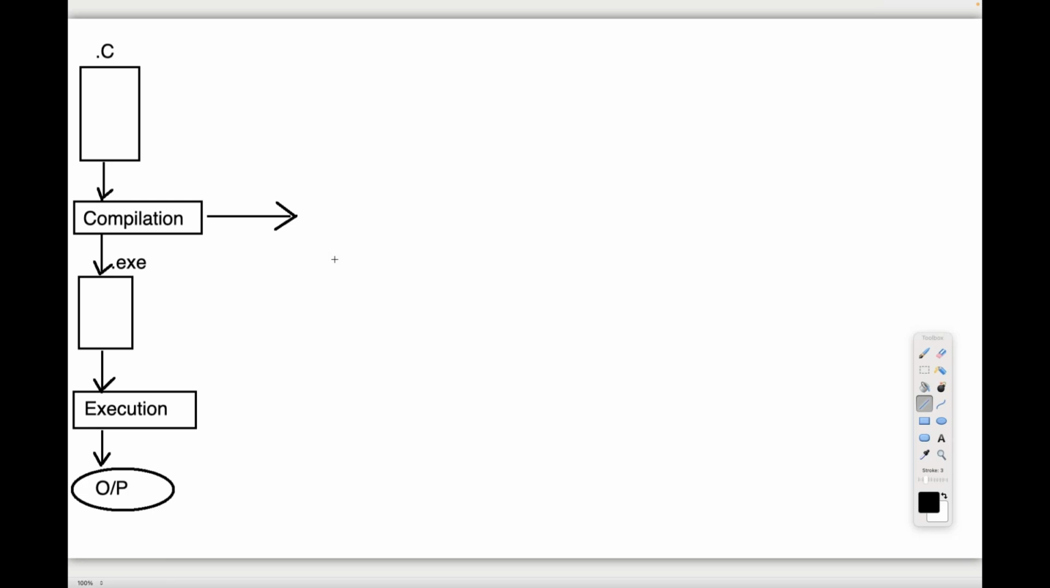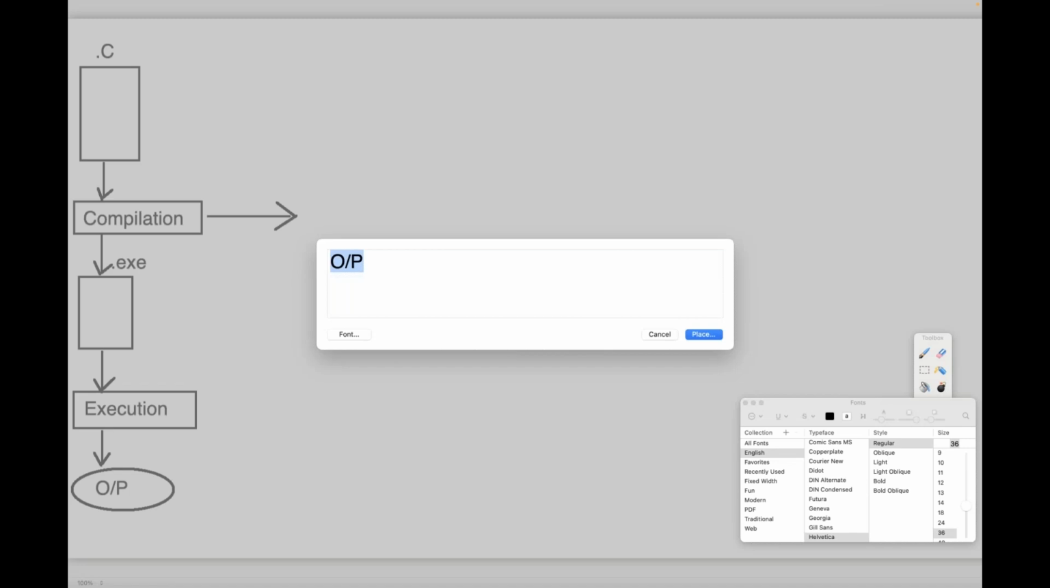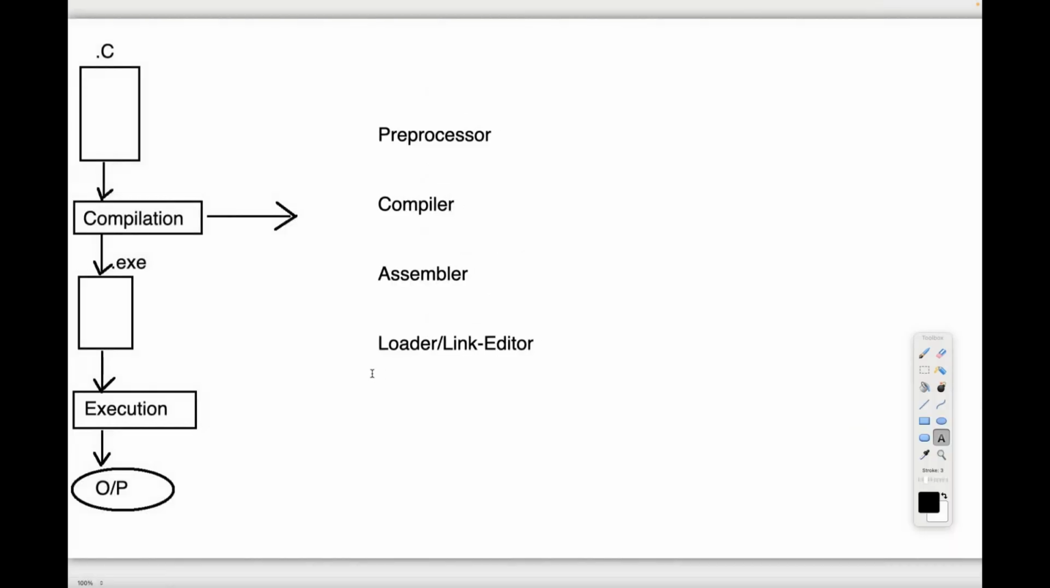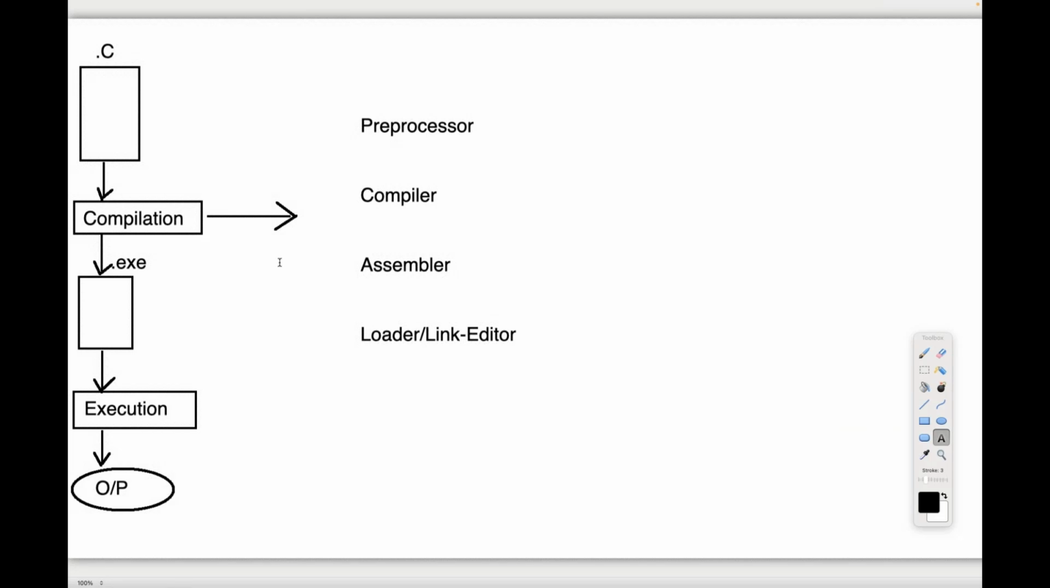Let us understand it. What are the 4 machines we are going to use? The very first one is the preprocessor. Next one is the compiler. Next one is the assembler. Then after this, loader and link editor. These four machines' work is the compilation. It's not the work of a single machine. The four machines together have to work, then only the total compilation is performed.